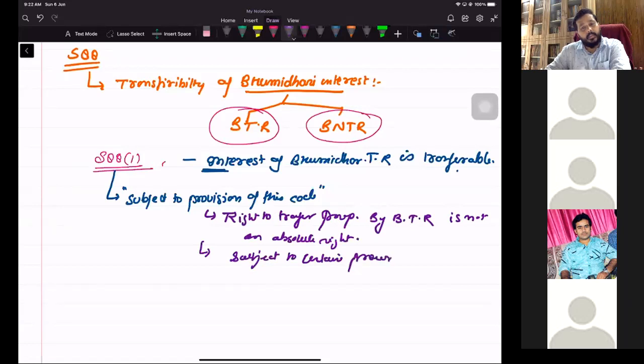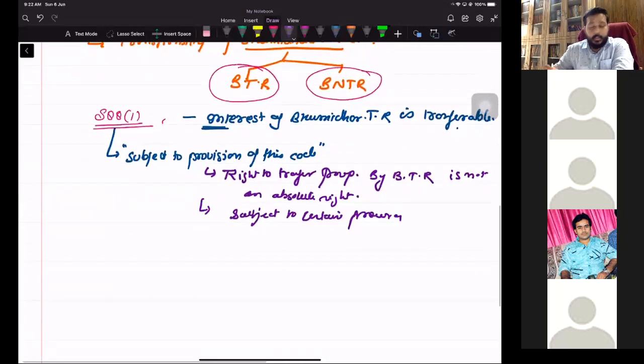provisions. When I say provisions, that means there are certain provisions in this code only, under UP Revenue Code only, where the right to transfer of property has been guided, or it has been channelized, the manner in which it is being provided in the section. So how it is being channelized? So let us understand how it is being channelized, subject to the provision of this act.